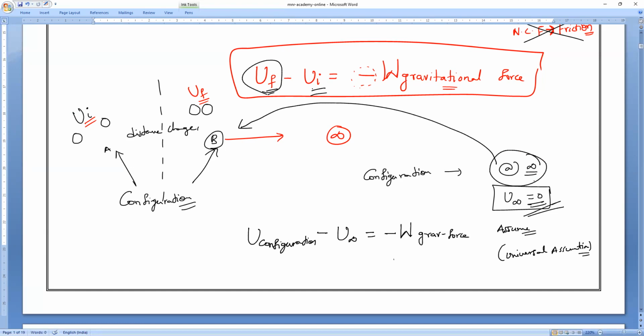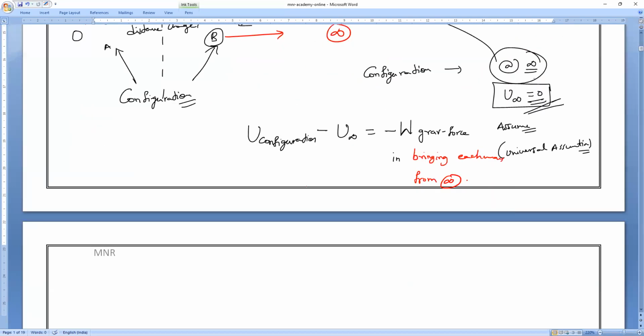in bringing each mass from what distance? From infinity to the configuration. We all know that potential energy at infinity is zero. So what is the formula?